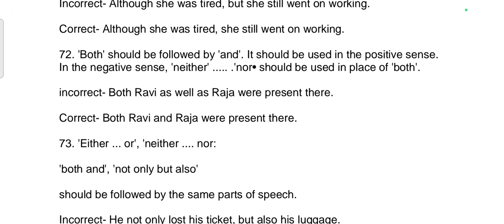72nd rule. Both should be followed by and. It should be used in the positive sense. In the negative sense, neither nor should be used in place of both. Incorrect sentence: Both Ravi as well as Raja were present there. Correct sentence: Both Ravi and Raja were present there.